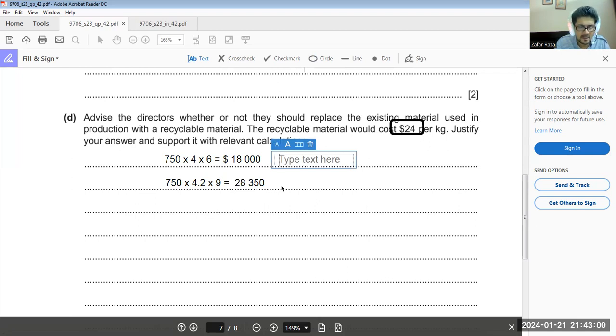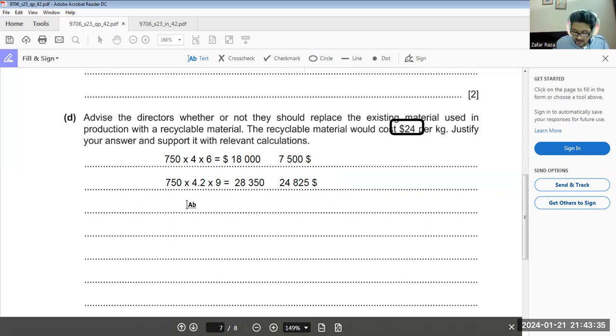Flexible profit is 25,500 minus 18,000, so our flexible profit will come to 7,500. Now see, our profit was 3,525 actual minus 28,350. We'll suffer 24,825 for actual results. So who's going to ask you to use recyclable material?